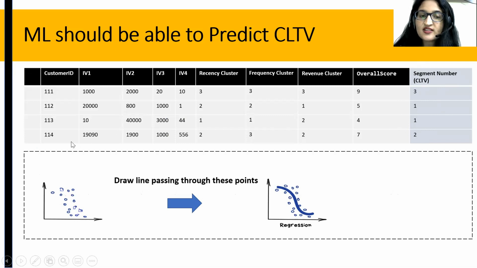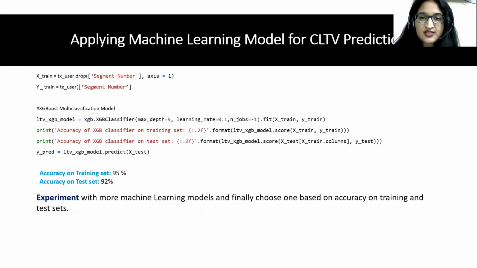Let's say there's a new customer, customer ID 200, and you have all the information about the input variables 1, 2, 3, 4, recency cluster, frequency cluster, revenue cluster, which you have calculated. Overall score you have. Now you need to predict what will be the segment number for this new customer. So you can do it using this one.